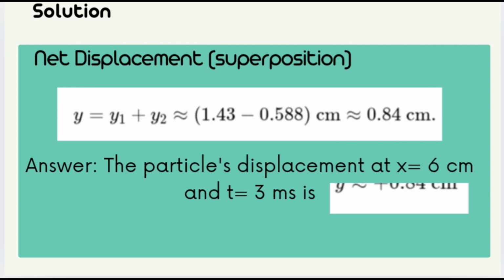So, y equals y1 plus y2 equals 1.43 minus 0.588 equals 0.84 cm. This means the particle's total displacement at position x equals 6 cm and time equals 3 minutes is 0.84 cm.